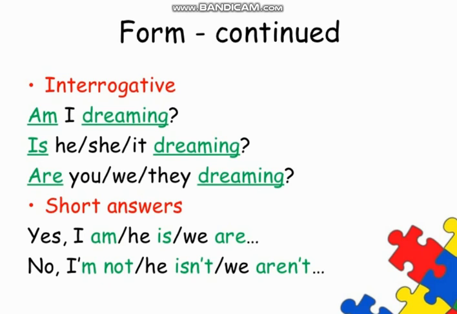Then here is the structure of interrogative sentences. In these, the helping verb or auxiliary verb comes at the start of the sentence. Am I dreaming? Is he, she, it dreaming? Are you, we, they dreaming? So here you can see how the position of the auxiliary or helping verb changes. And here are some short answers for all these questions. Yes, I am. Yes, he is. Yes, we are. No, I am not. No, he isn't. No, we aren't.